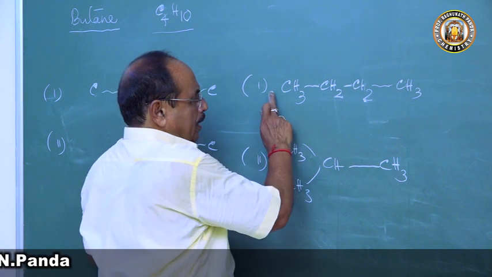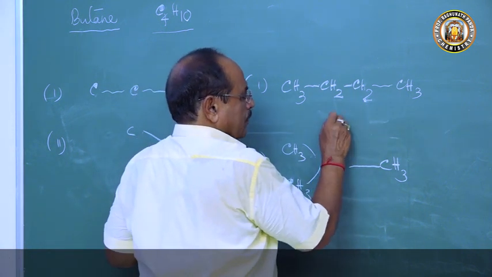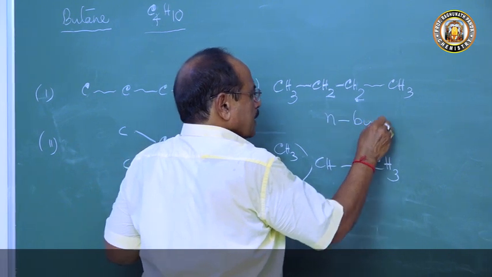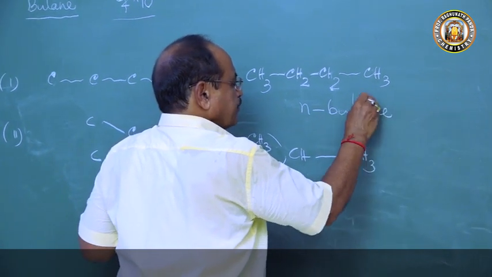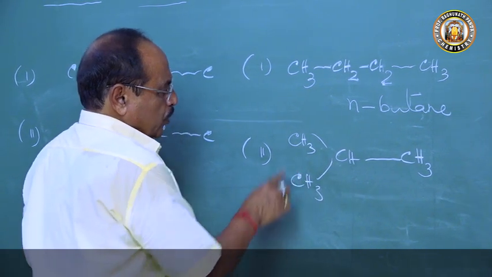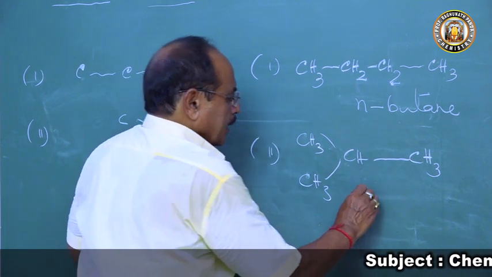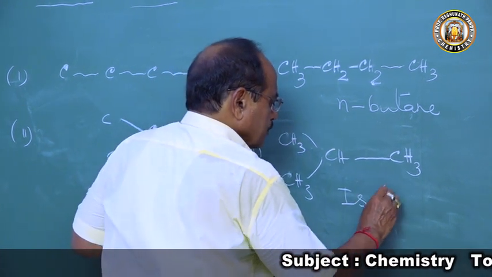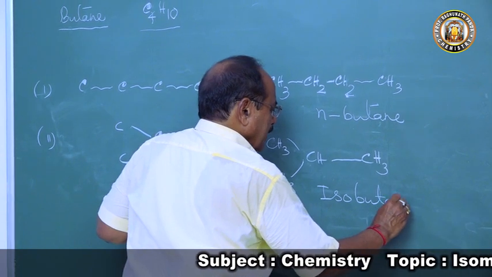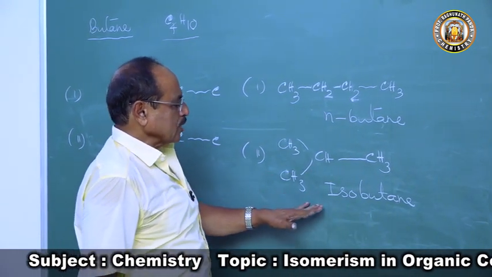Here all the carbon atoms are arranged in a long chain, so we call this n-butane. And here the carbon atom is bonded with 2 equal groups, 2 equal methyl groups on either side. So this is called isobutane. So butane has 2 structural isomers, n-butane and isobutane.